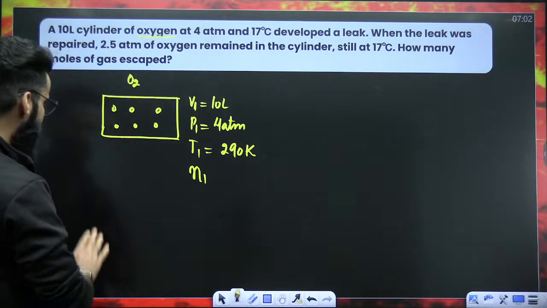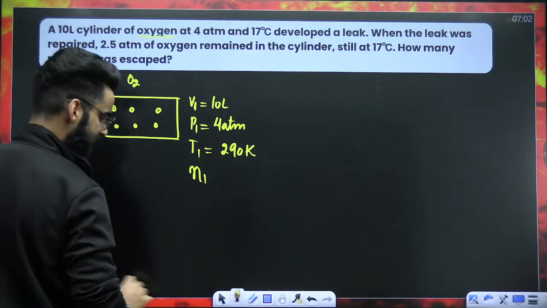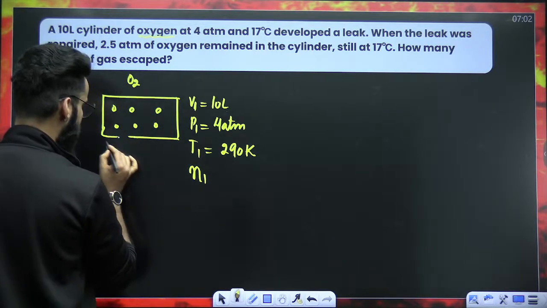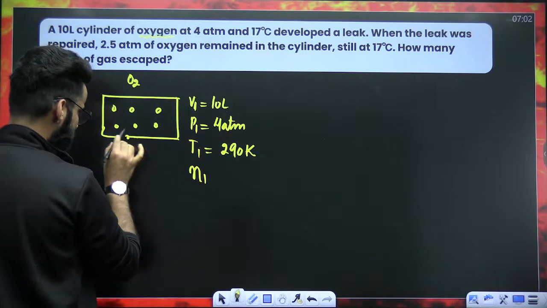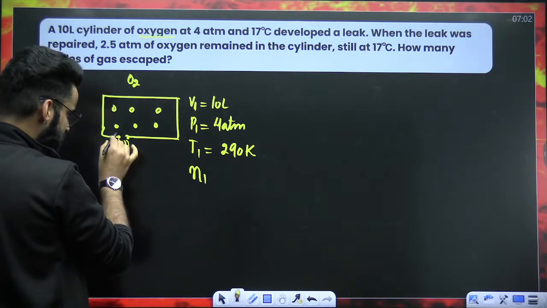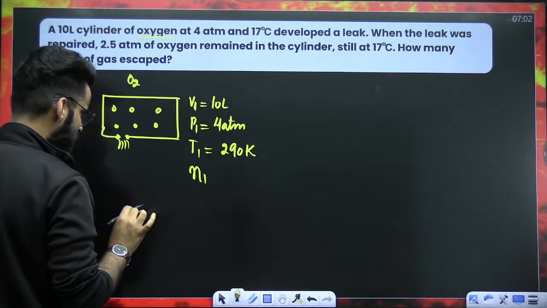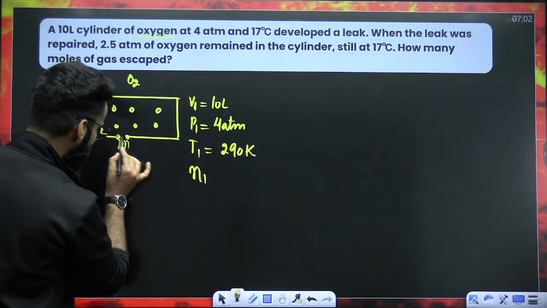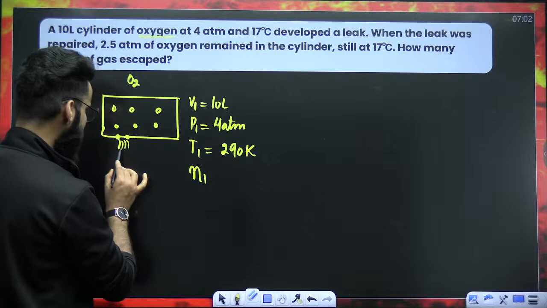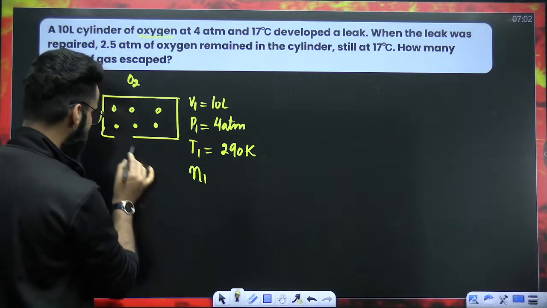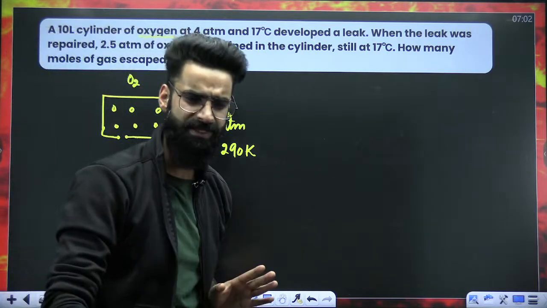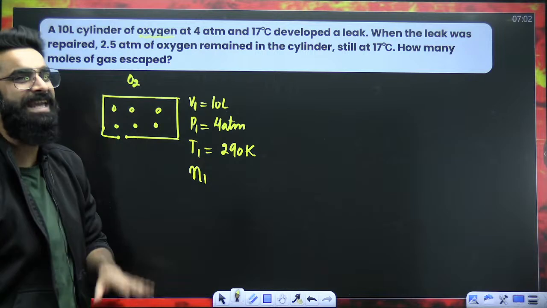For example, suddenly a small hole got created here. And due to the presence of the hole, what would have happened? Can I say some gas would have come out? But the hole was there only for some time, and it was fixed right after that. There was gas in the container, and suddenly it was observed that the tank got a leakage. There was a hole here, but it was fixed quickly. So not much of the gas came out.